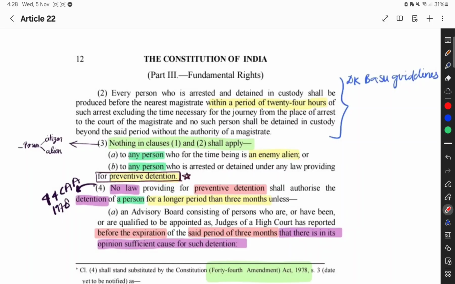In arbitrary detention or arrest, the liberty of an individual gets affected, breaching the fundamental right to life, Article 21, which is the most important article. Okay. Now, no law providing for preventive detention shall authorize the detention longer...